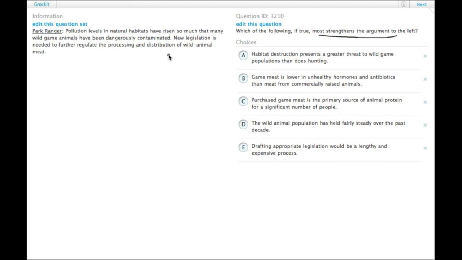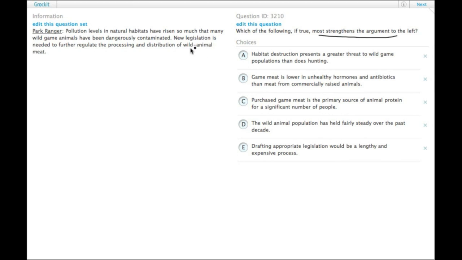The conclusion, and if the word therefore or thus or whatever isn't in the passage, you can still tell which one is the conclusion, usually by inserting whichever sentence makes the most sense with the word thus or therefore in front of it. Now granted, this argument only has two sentences, which makes it pretty easy. So clearly it's thus new legislation is needed to further regulate the processing and distribution of wild animal meat.